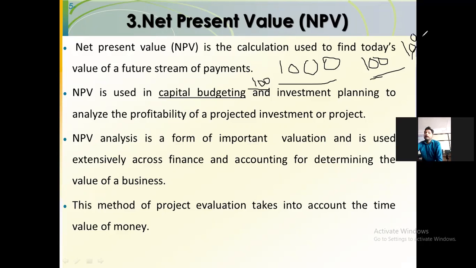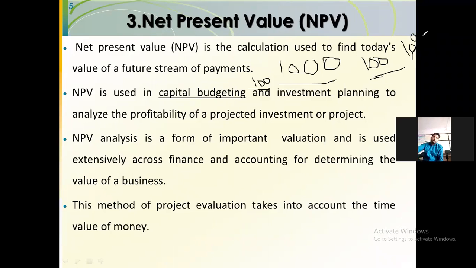So net present value accounts for the future earnings of that particular business, converting them into a proper valuation at the initial stage only. Now this net present value is calculated by providing a discounting. Let us say 10% discount, 15% discount. So what does discounting mean?